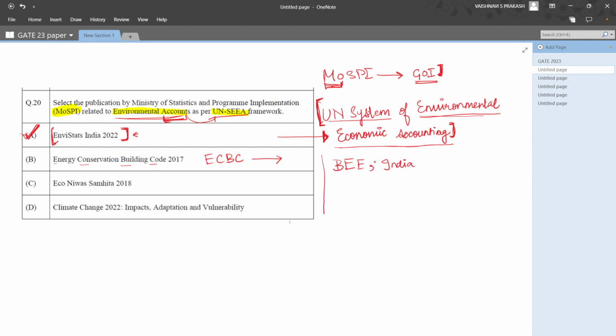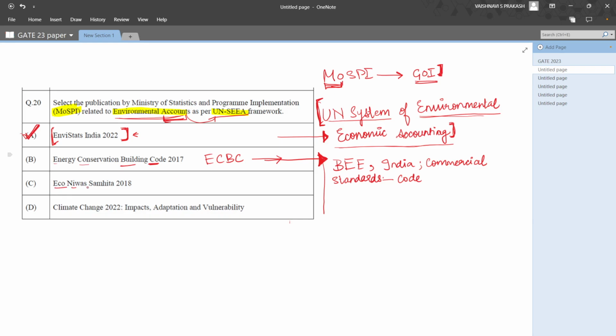The ECBC is only for commercial buildings. It talks about how to have energy efficient buildings, energy efficient equipment and other tools, and provides standards for all of this. So it's basically a code book, that's why it's called building code.